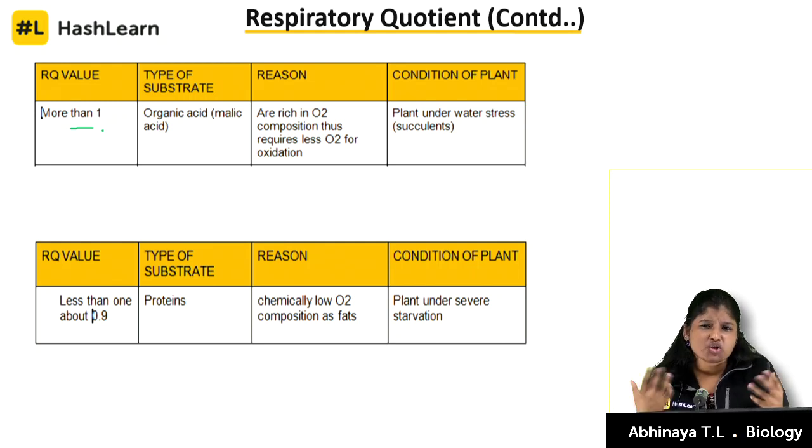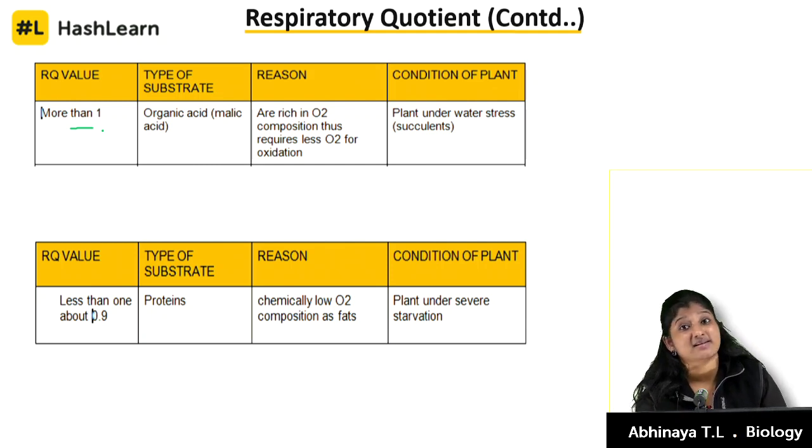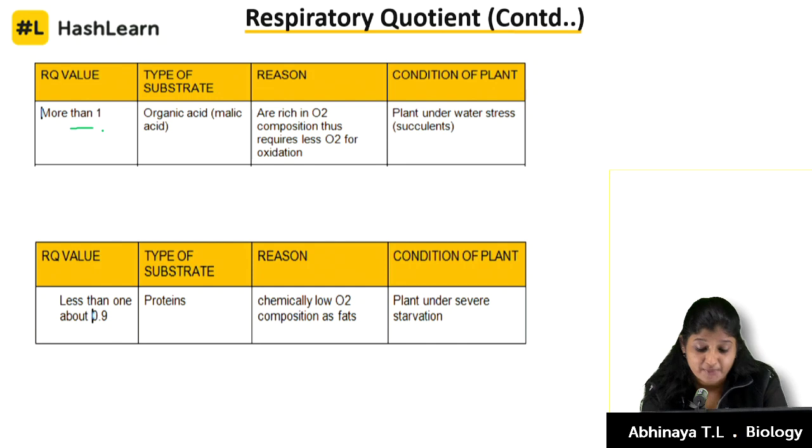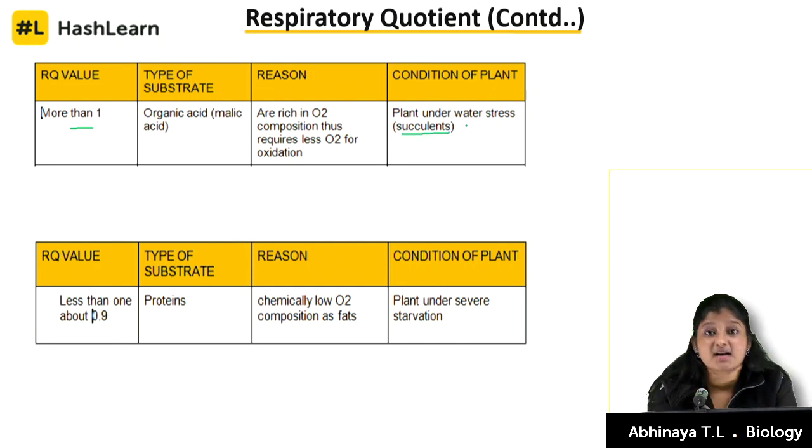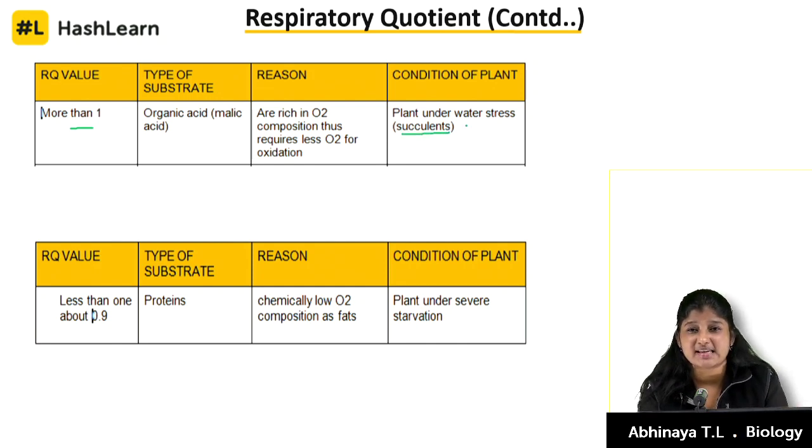There, to reduce transpiration and to take over photosynthesis, the cell stores the carbohydrates which have to get burned off in the form of malic acid. You must have studied that. So, this kind of respiration where malic acid is getting respired, the situation can come up within succulents. Succulents are the place where you can see the CAM pathway, which you have studied.